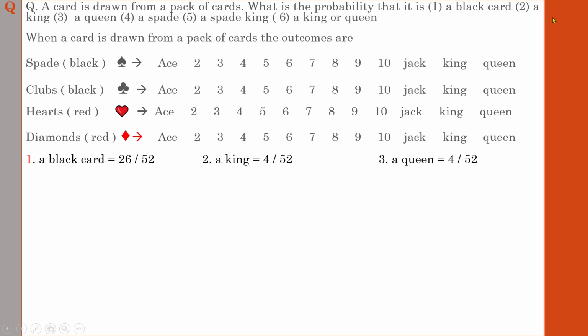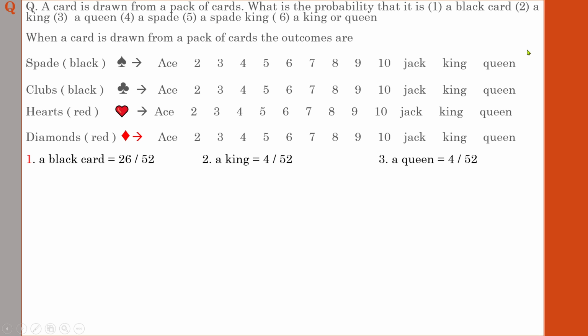Second question, what is the probability of getting a king? They are not specifying which king. Which king means whether it is a black signed king or a red signed king, or whether it is a spade king or a club king or a heart king or a diamond king. They are not mentioning anything. They are mentioning only what is the probability of getting a king.